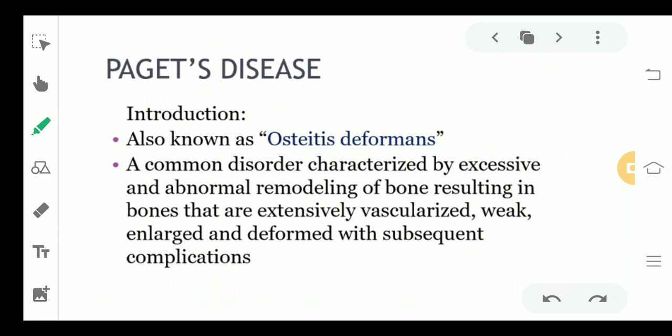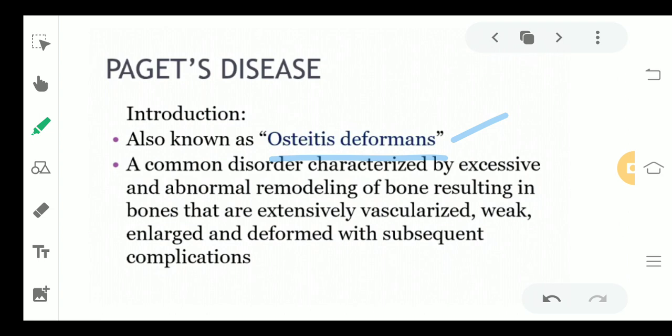Now moving to the introduction, what is Paget's disease also known as? Okay, this can come as an MCQ question also. The other name of Paget's disease is osteitis deformans. Why do we say this osteitis deformans? Because the word osteitis here means bones and deformans means deformity. So altogether this is a bony deformity. The bone deformation takes place in this disease. So it is also said as osteitis deformans.